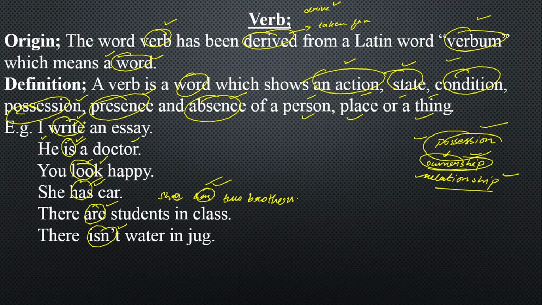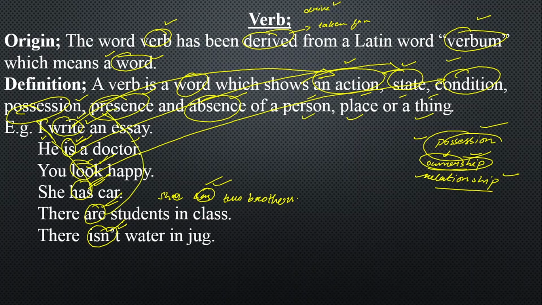Now, a verb is a word which shows an action, right? State is condition; look, as possession, presence are, absence isn't. So a verb is a word which shows an action, state, condition, possession, presence or absence of a person, place or a thing. So see, "write" is showing an action, "is" is showing state, "look" is showing condition, "has" is showing possession, "are" is showing presence, and "isn't" is showing absence. Clear? Of a person, place or a thing.